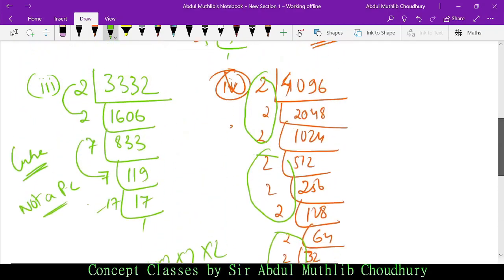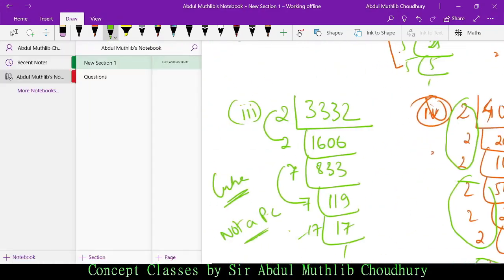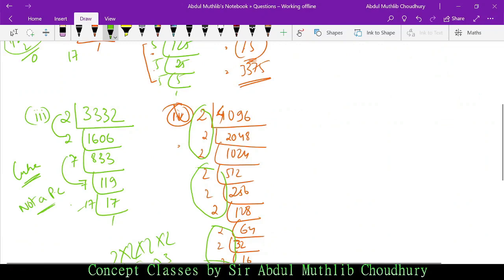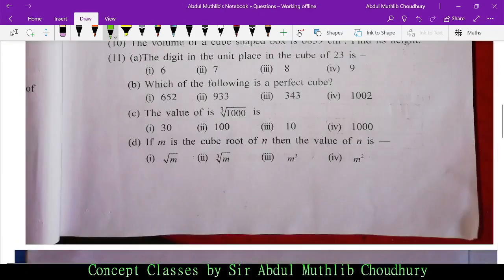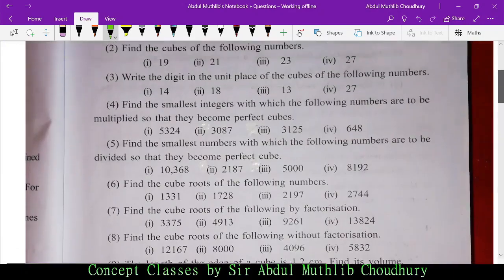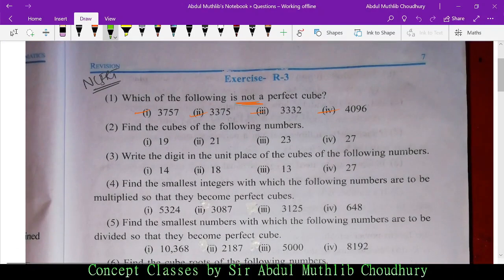Okay, so which option is not a perfect cube? Option number 1 and option number 3. See, there is some error with the printing of this.